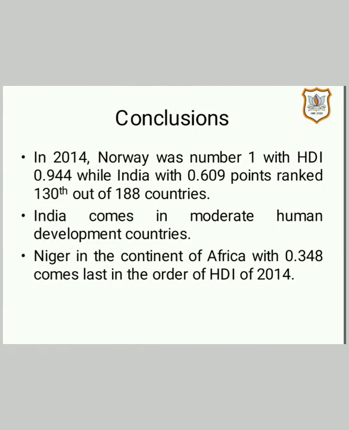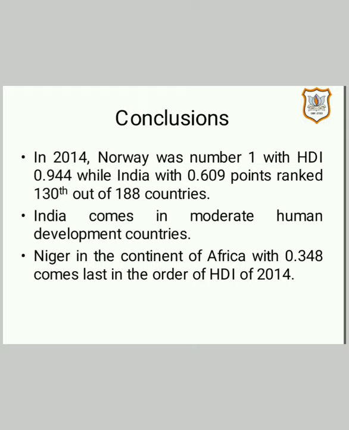Now, on the basis of this, certain conclusions can be derived. In 2014, Norway was number 1. It ranked number 1, and its value was 0.944. While India, its HDI value was 0.609, and it ranked 130th out of 188 countries. That means we may say that India comes in moderate human development countries.